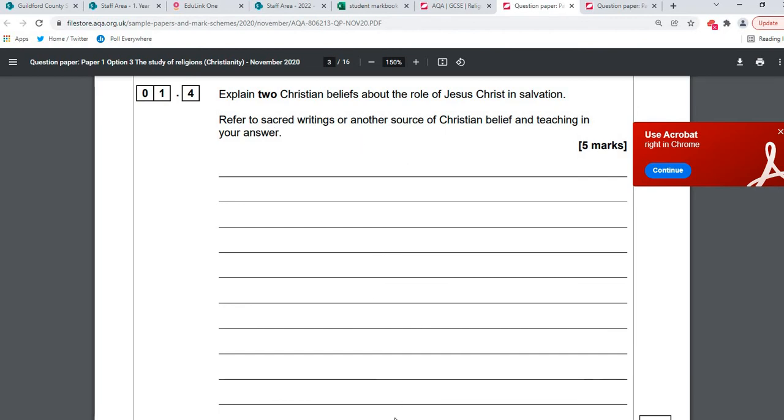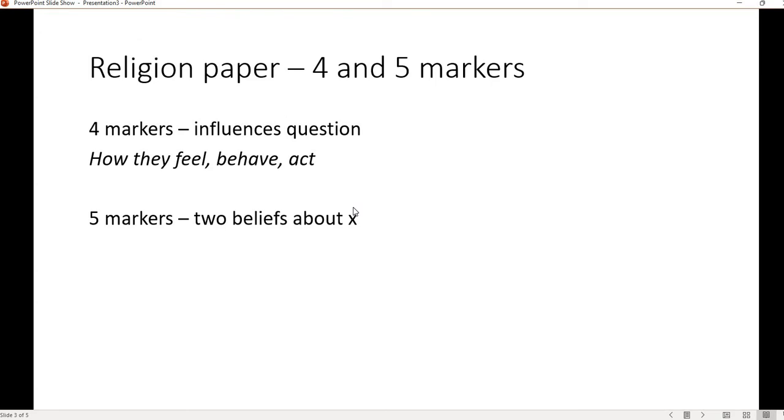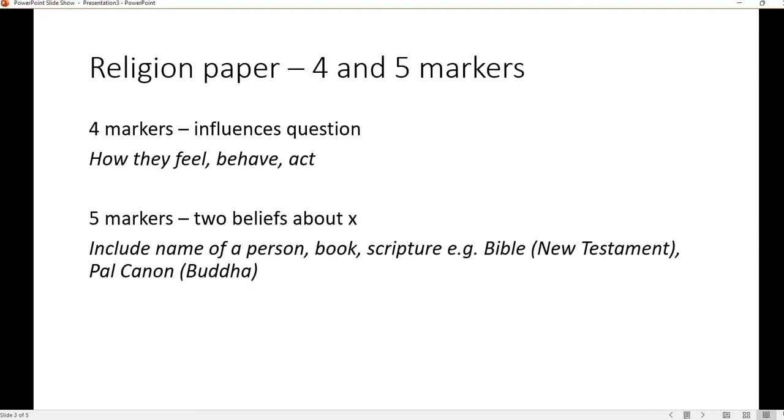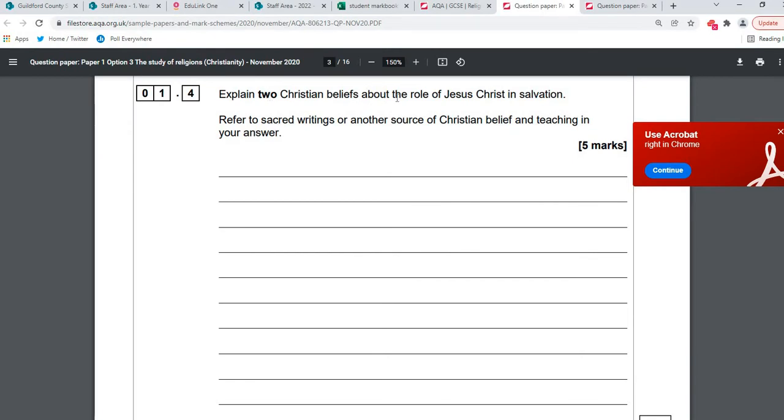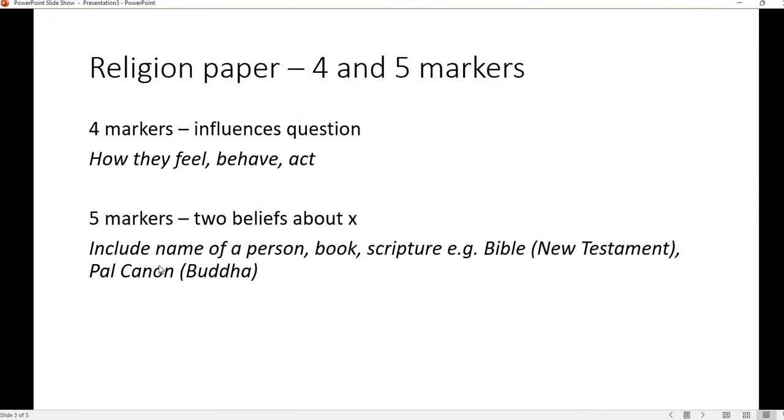Now what that means is you give two developed points, that's two PEEs, but crucially you need to include, if you can, a quote or as many key words as you can, but include the name of a person, a book, scripture, something to say where you got this information from. So for example, in that question, explain two Christian beliefs about the role of Jesus in salvation, you could say one Christian belief about the role of Jesus in salvation, which can be found in the New Testament. So you just need to mention the book. Like if you're using a quote, mention the book.